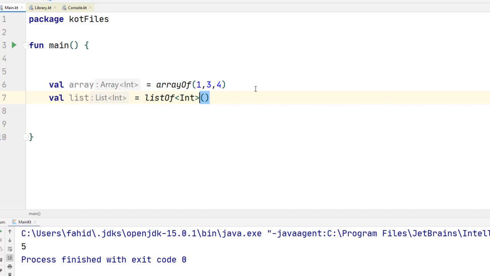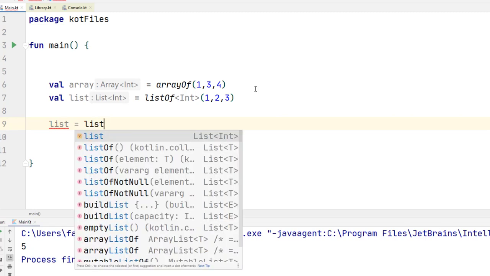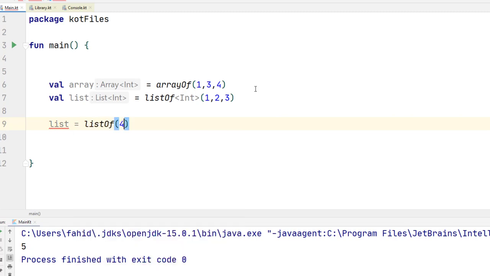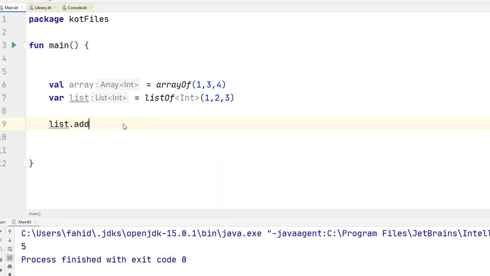If I just create a list here, and now I want to modify this list to something like listOf 4, 5, 6, of course I need to use a var here. Well, I can do that, right? But notice one thing: if I now want to call list.add, that method is not present here, because by default all of those functions create an immutable list. That means you cannot change that list after you create it.